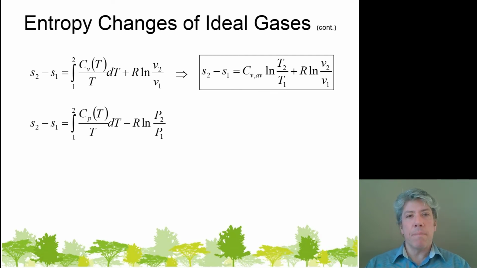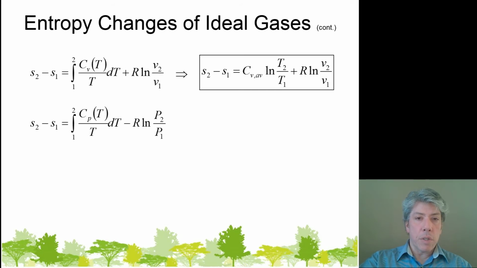Now, you'll notice in the back of the chapter, we're in chapter 6, look at the summary equations, and you'll notice that this equation appears. You might want to make a note of it and note that it is an equation for the entropy change of an ideal gas. So if I were to give you, say, air on a test and ask you to calculate the entropy change of that air as it goes from one temperature to another, this could be a go-to equation that might help you.